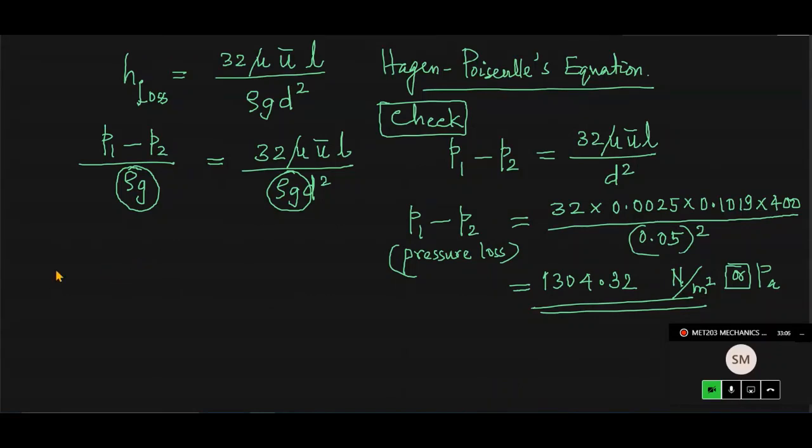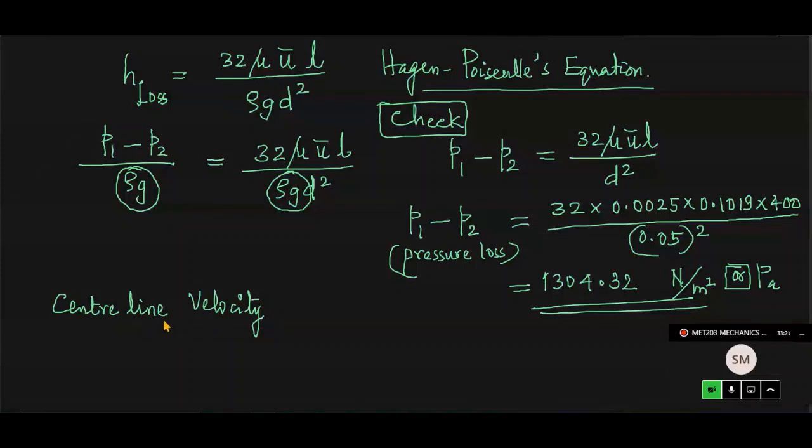Now very quickly we will find out the remaining part in the question. Center line velocity. We know that at the center of the pipeline, where the viscous flow is proceeding, the center line velocity will be maximum, which is your Umax.